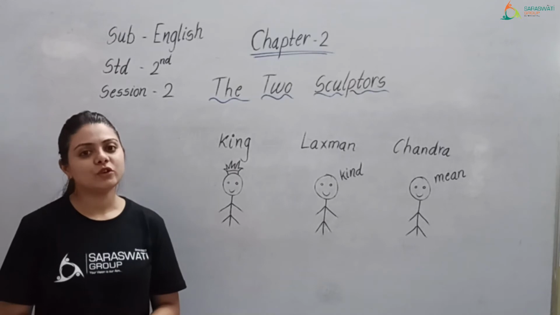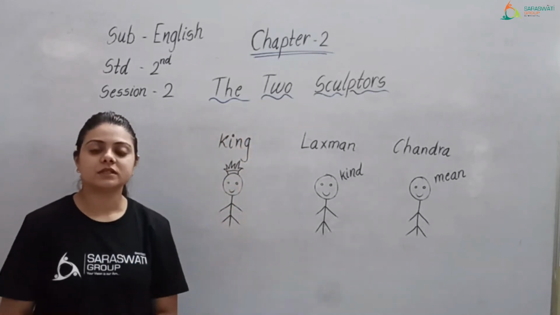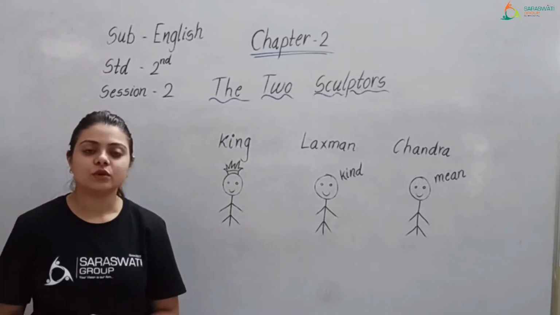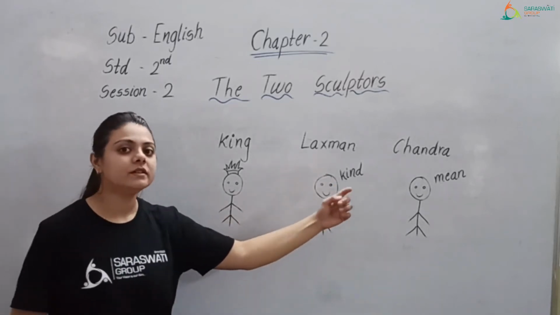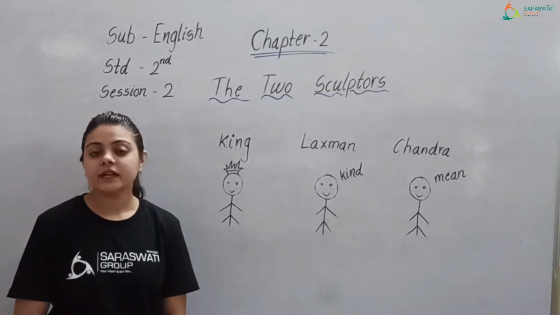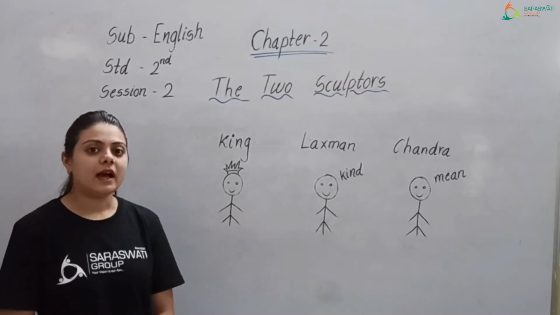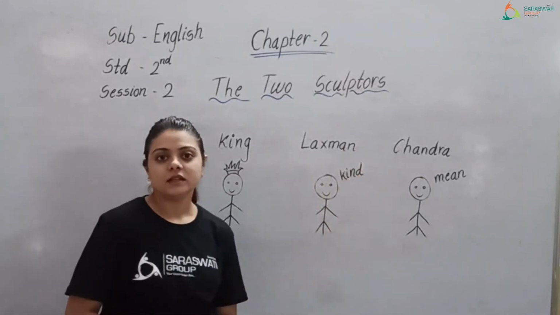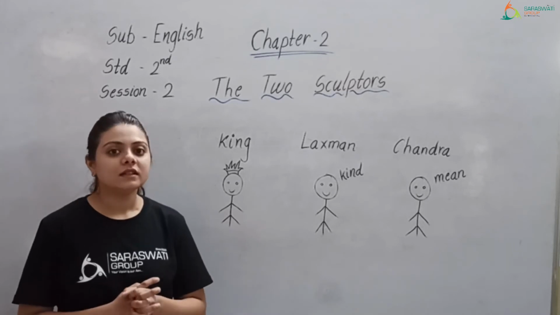Now today I am going to tell you a story about the two sculptors. In this story there are three... Lakshman and Chandra. They both are sculptors. They create statues.